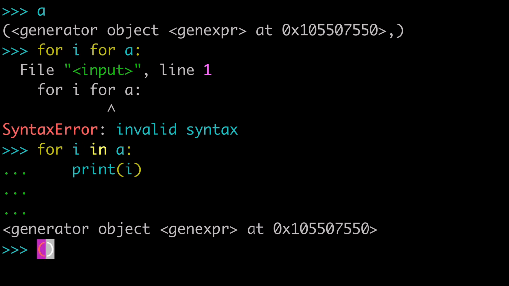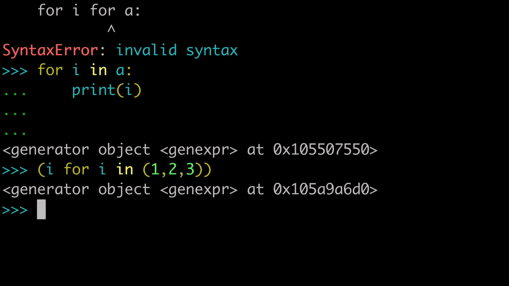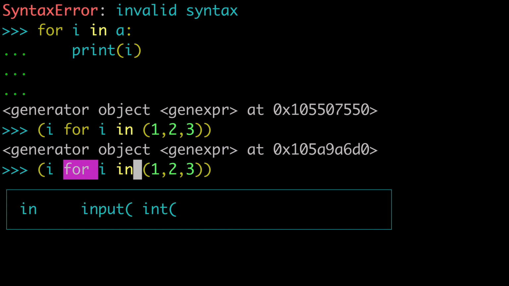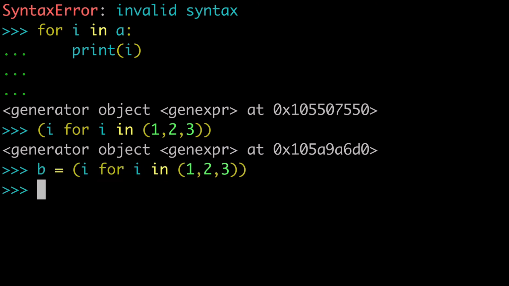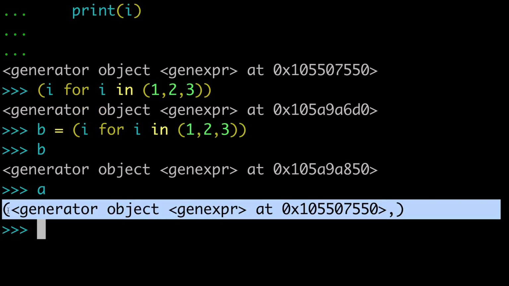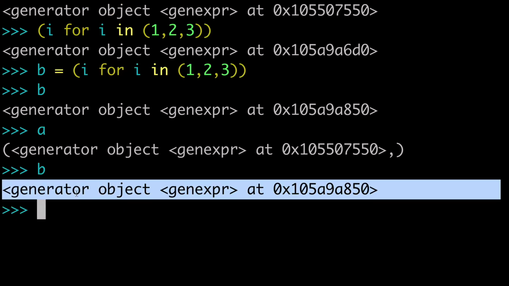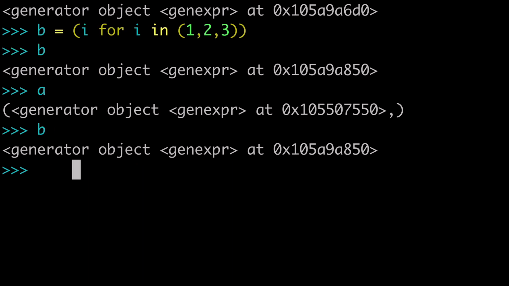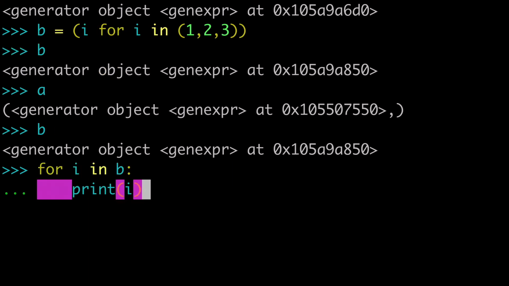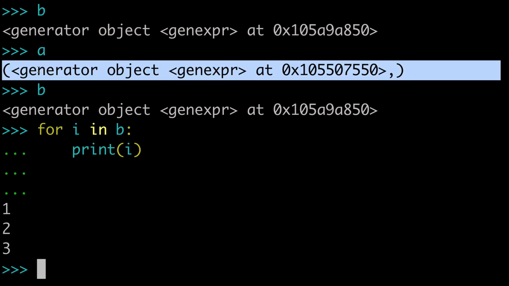But if instead we had done i for i in, let's say, 1, 2, 3, we had our generator object, and actually let's assign that to B. So this is a generator object. This is going to be a little bit different than A, which was wrapped in a tuple, right? So that one was kind of a weird one that I wanted to show you guys. But with B, we're using a traditional generator object. It's not wrapped in a tuple. And when we go back to our for loop and do B, and we print that out, that's going to print out just fine because it's not wrapped in a tuple. So just something to be aware of, the type that you are iterating over.